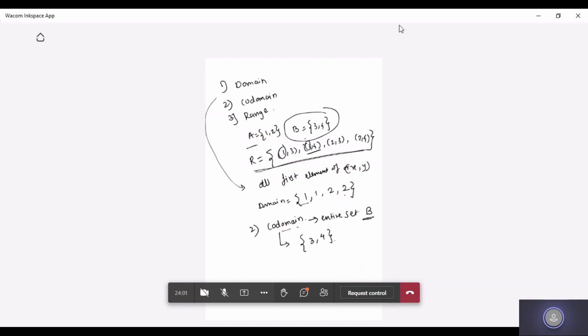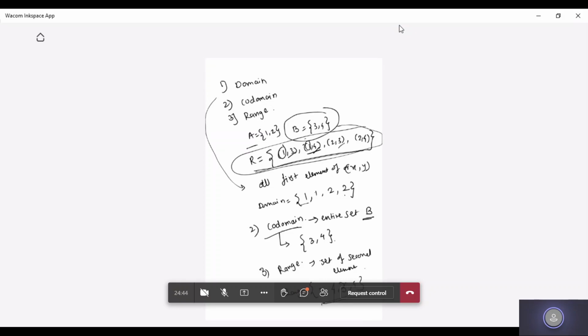Now, third, range. What is range? The set of all second elements of the ordered pairs in a relation R is the range. So how will I put the range? Range is equal to, just observe, what is the second element? 3, 4, sorry, 3 and then 4. So this would be the range for this given relation R.